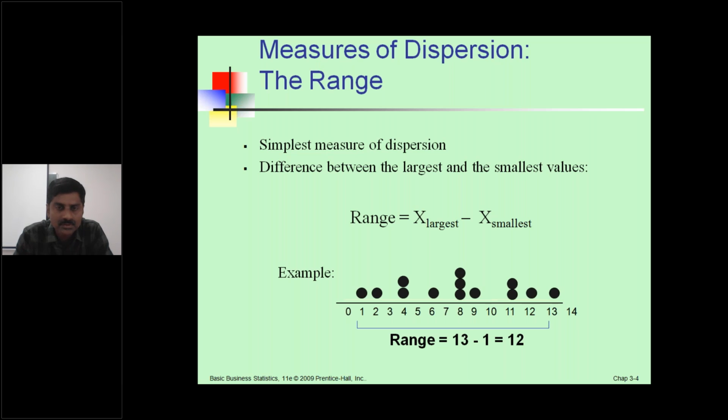Range equals largest observation minus smallest observation, the largest value minus the smallest value. The simplest measure of dispersion, the difference between the largest and the smallest value, is called the range, right? Here is a small example: values from 1 to 13. So 13 minus 1, that is 12, is the range. This is one small example for the measure of dispersion, range.